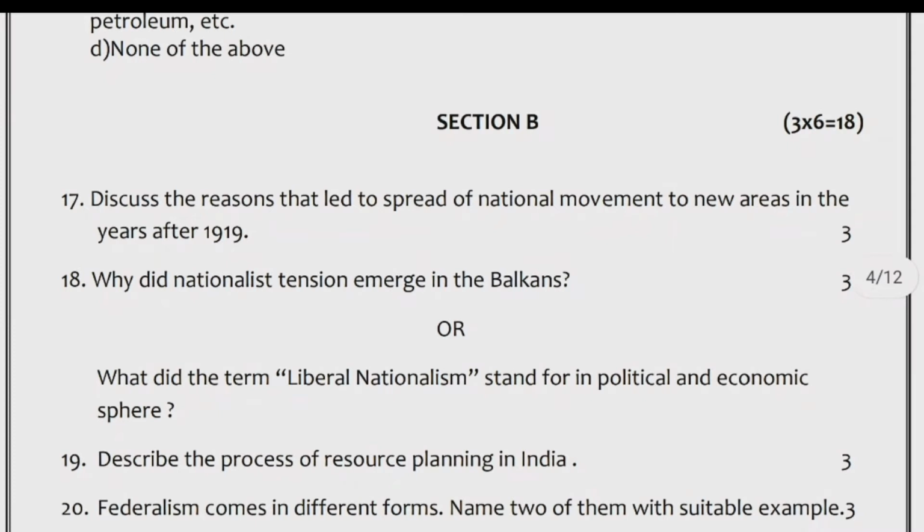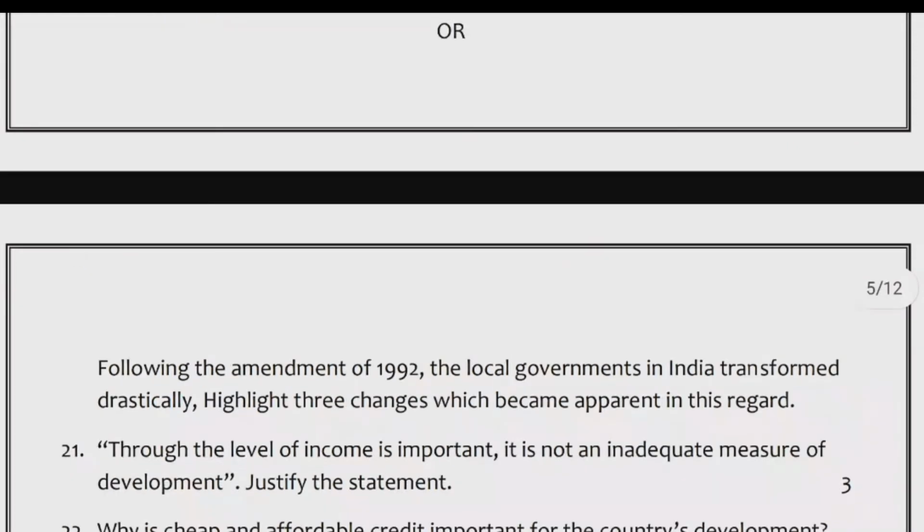20. Federalism comes in different forms. Name 2 of them with suitable example. Or following the amendment of 1992, the local governments in India transformed drastically. Highlight 3 changes which became apparent in this regard.